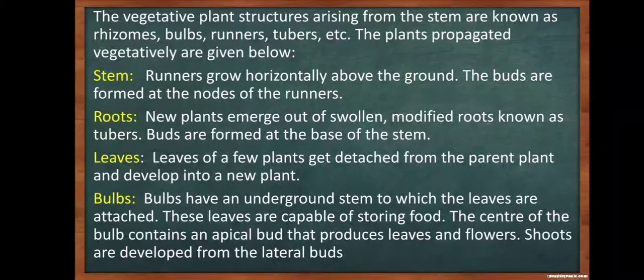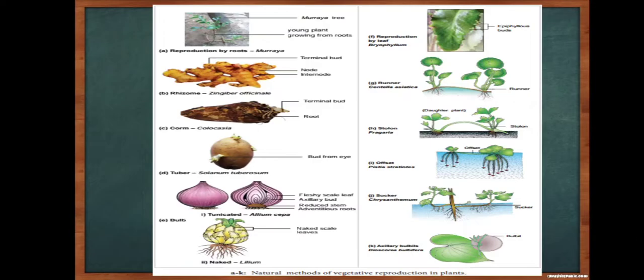Bulbs. Bulbs have an underground stem to which the leaves are attached. These leaves are capable of storing food. The center of the bulb contains an apical bud that produces leaves and flowers. Shoots are developed from the lateral buds. In this picture, you can see how the reproduction by roots, for example the rhizome. Next it's the corm, the tuber. You can see the potatoes, you can see the bulb in the onions.